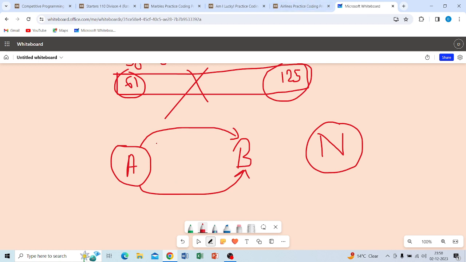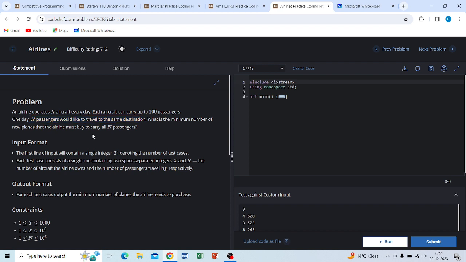Which is extra? We are already given that each aircraft carries 100 passengers, and N may be more or less than that, depending on the situation. So what is the minimum number of new planes that the airline must buy?